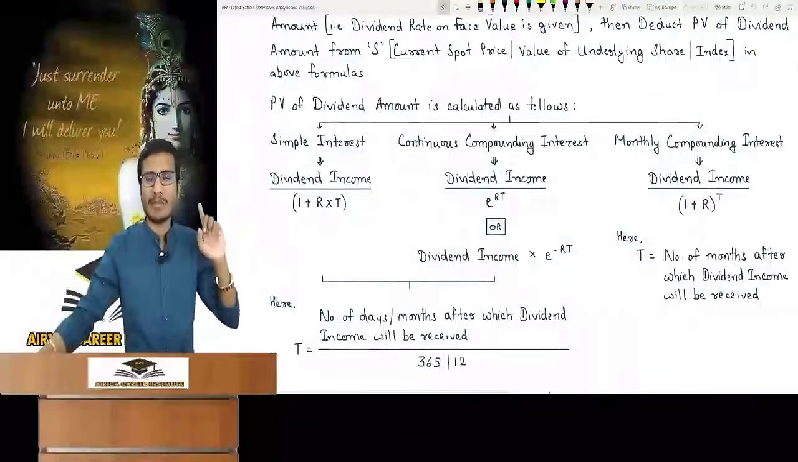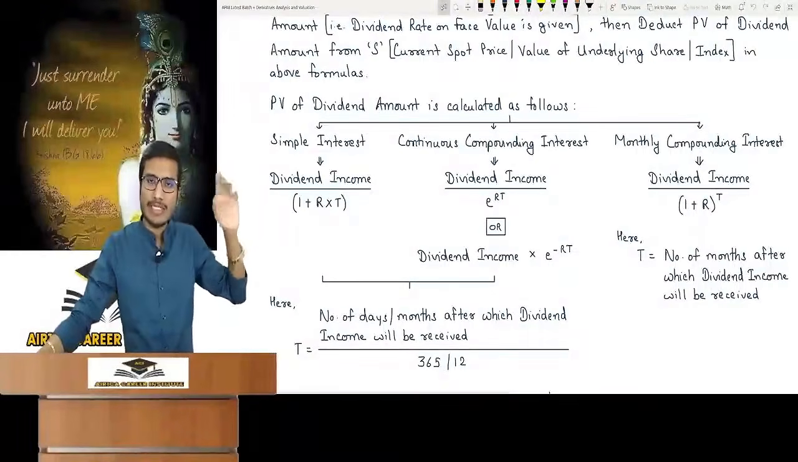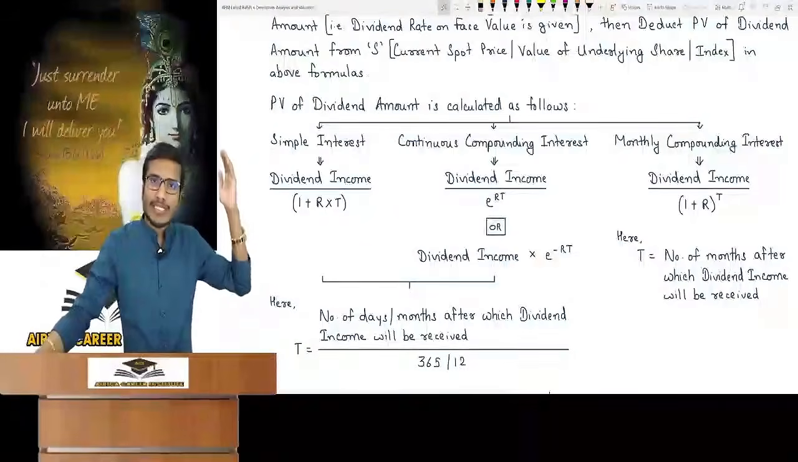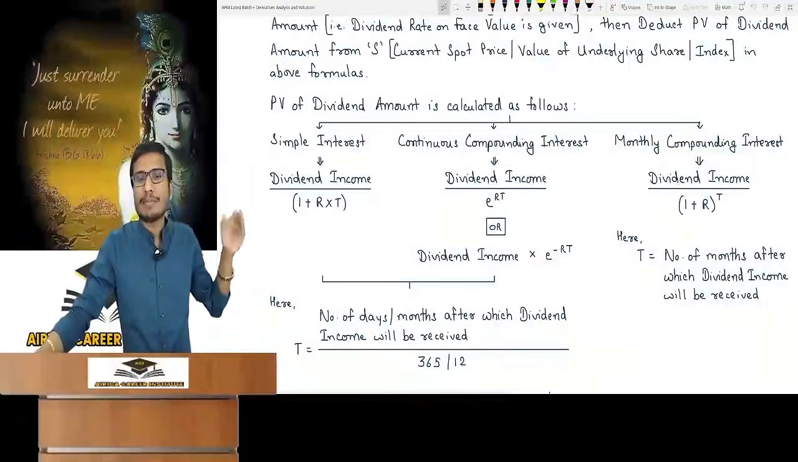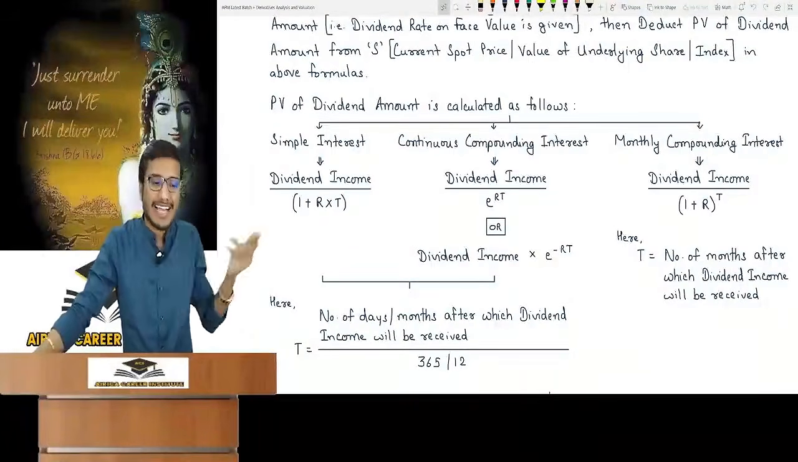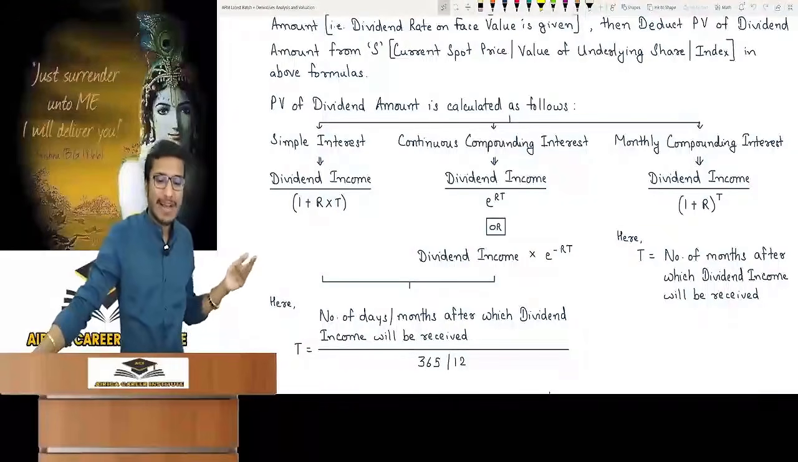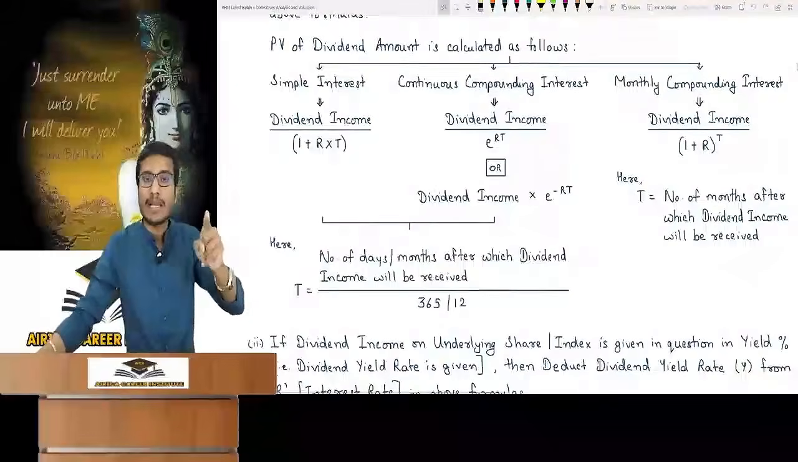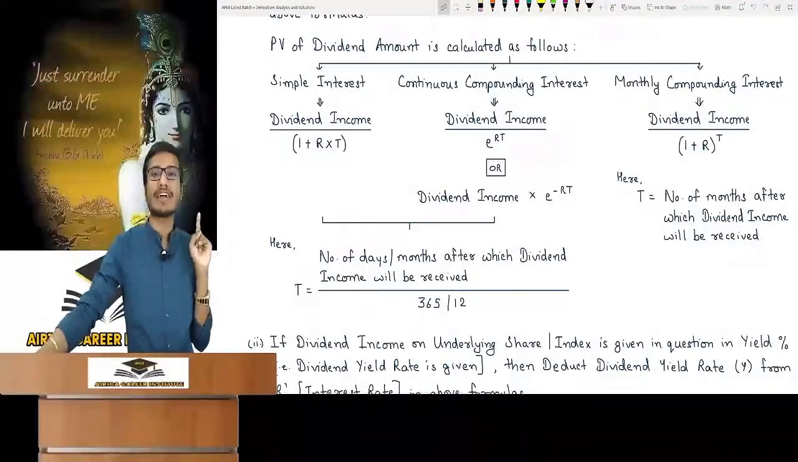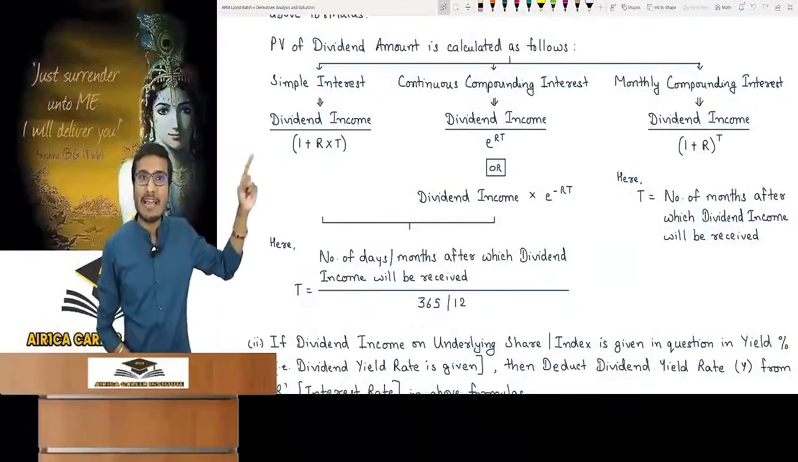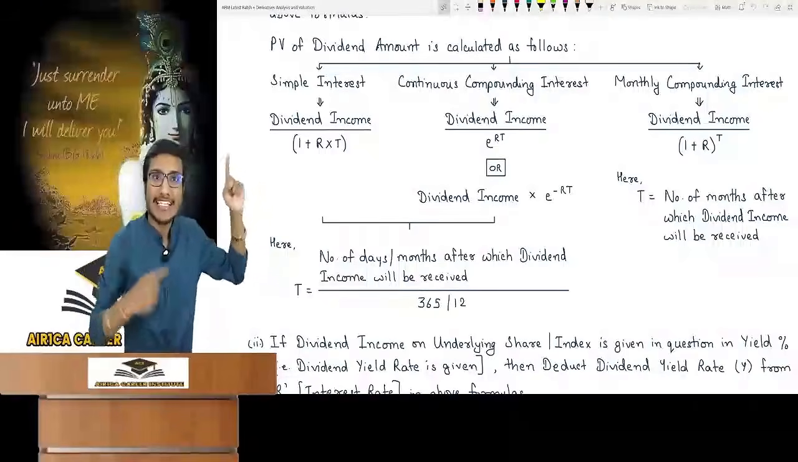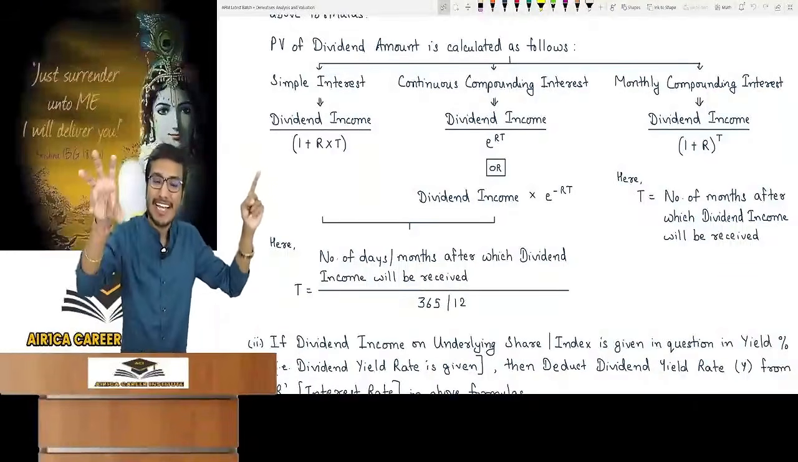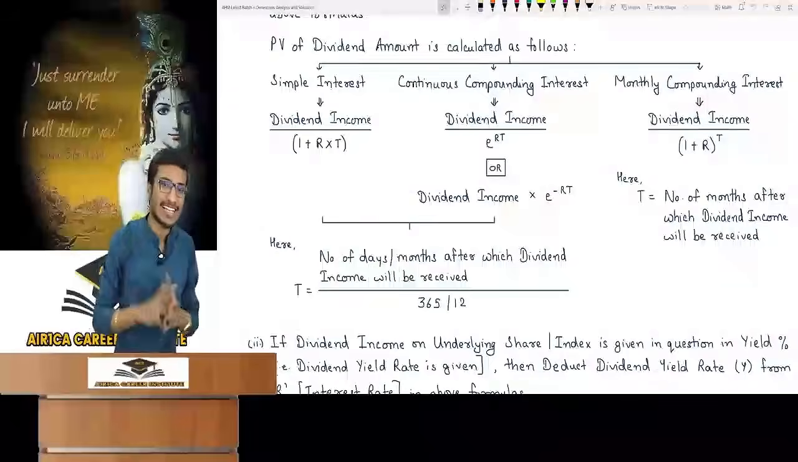How will you do the PV of the dividend? It is simple interest, and it will be explained in the question. The same will go throughout the question. How do we do PV? You keep 1 plus R into T in the denominator. R is the rate per annum. And what is time? Give focus on time. T is the number of days or months after which the dividend income will be received. Consider the time at which you will get the dividend income. Don't take the future contract time. You are doing the PV of the dividend income.